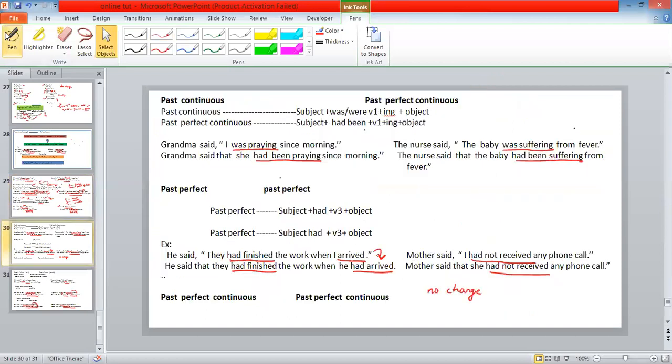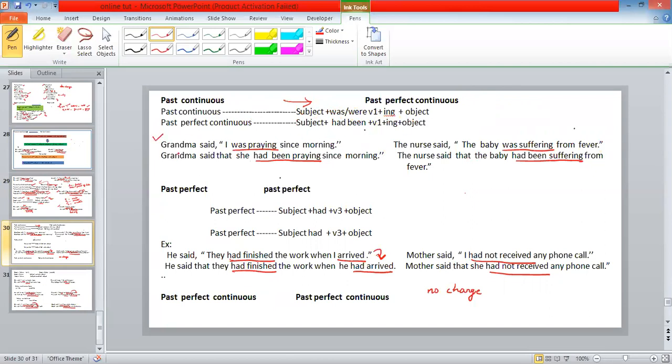Here, the next tense is past continuous. Past continuous changes into past perfect continuous. Past continuous is subject plus was or were plus verb with ing form, like we were running. He was eating changes into had been eating. He had been eating. Okay.